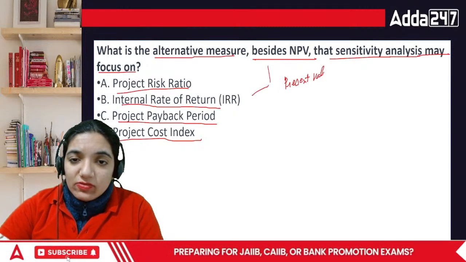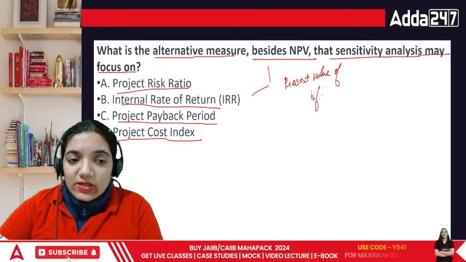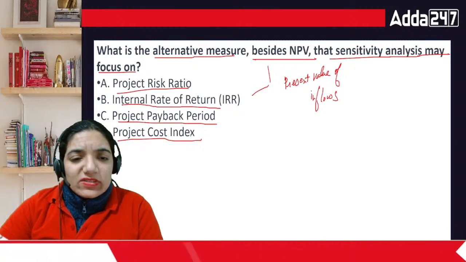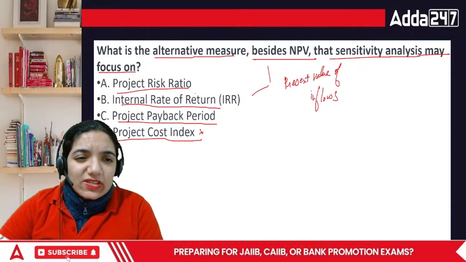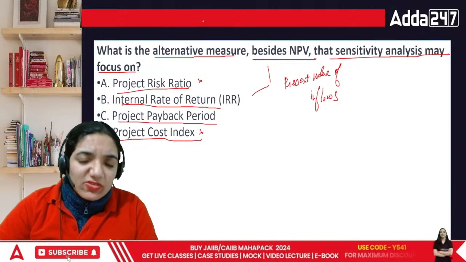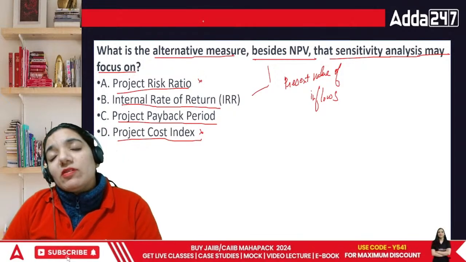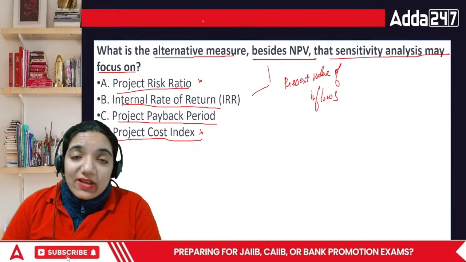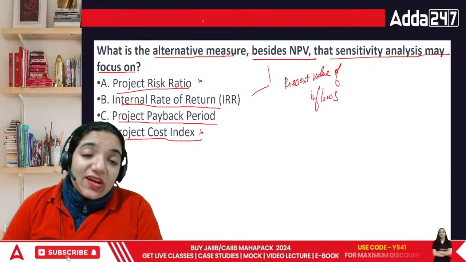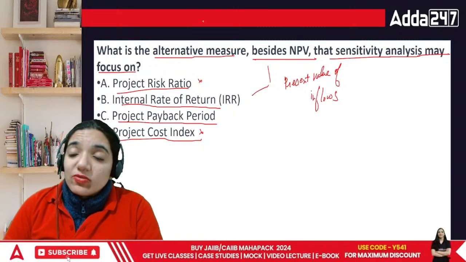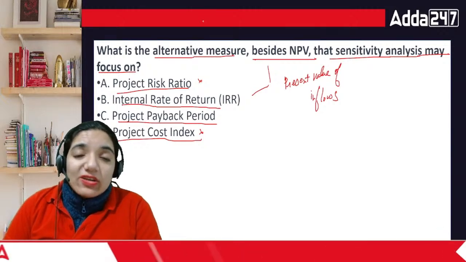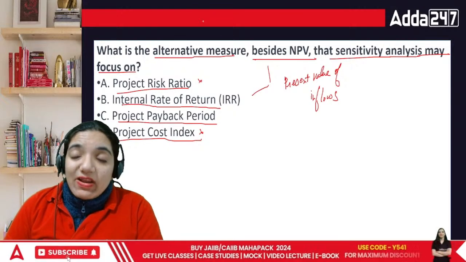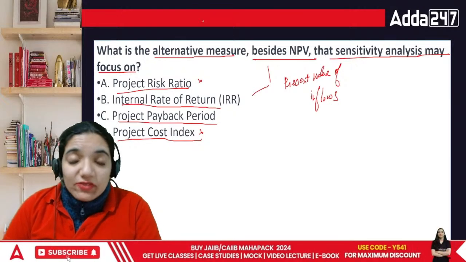Present value of inflows. Project cost index, no, this is not the one that uses it. Project risk ratio, no, none of them is actually related to this area. When an organization uses the project payback period, they are not utilizing the present value. Time value of money is not being considered. So even though you might be looking at it, I believe that would go wrong, because you need to consider the fact that due to inflation, the value of money is falling.